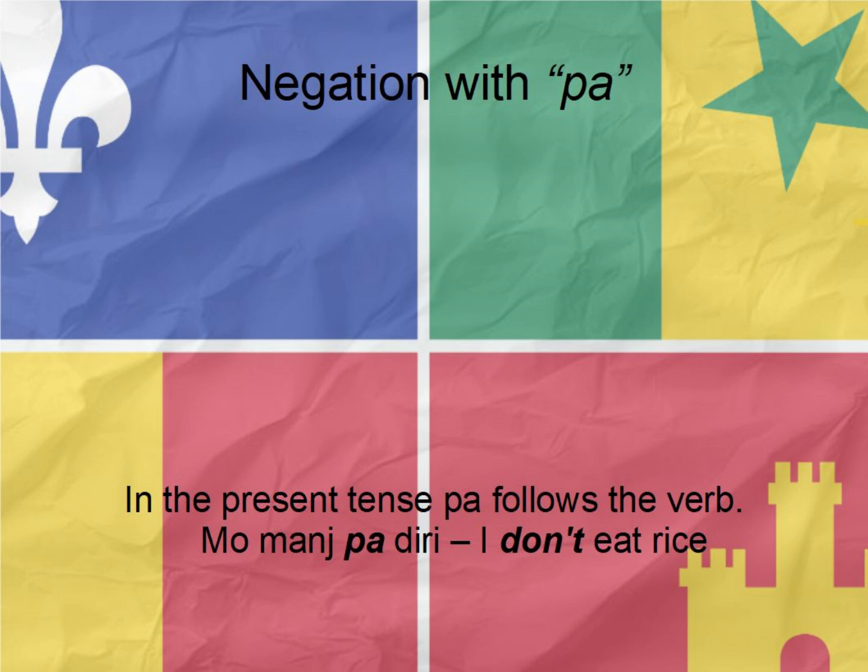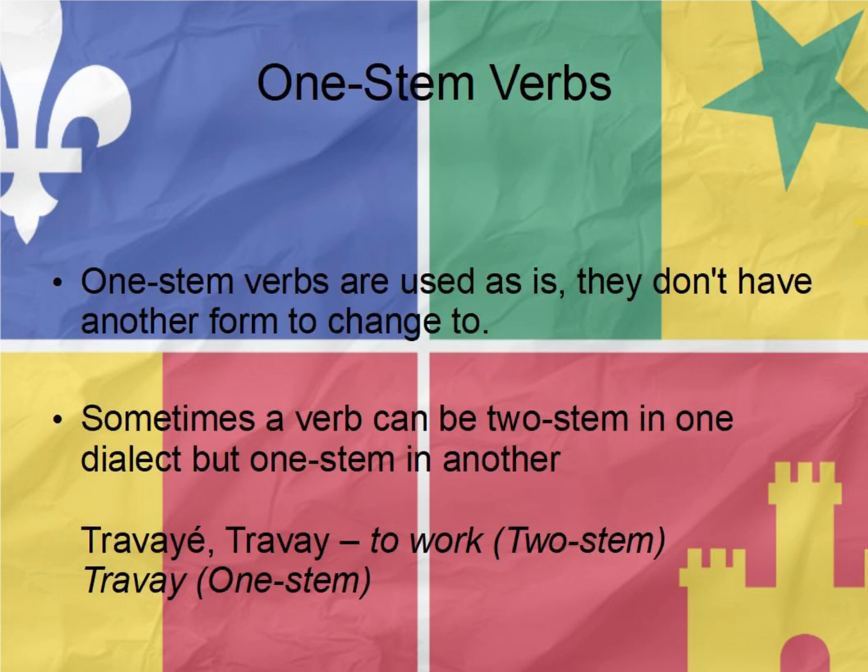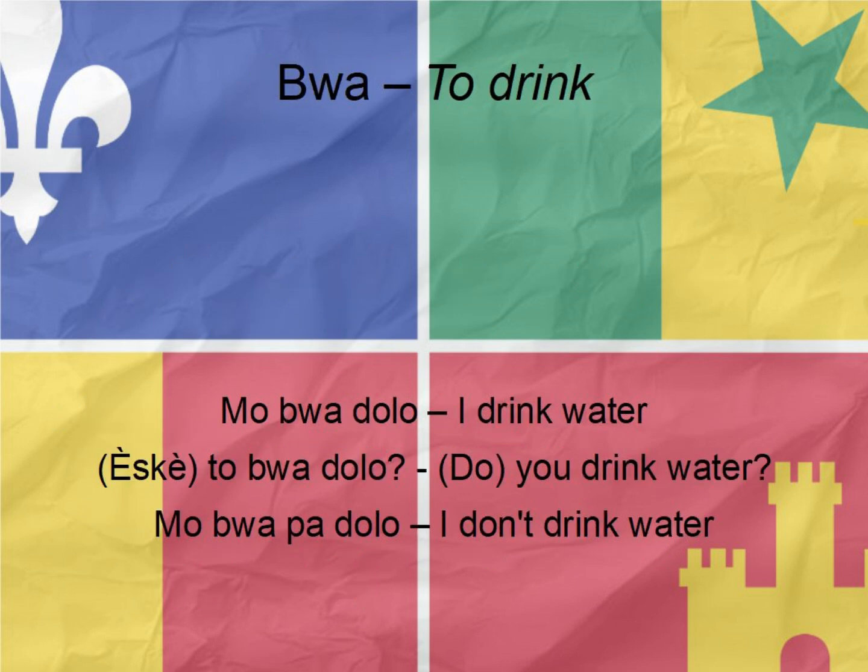So I said in the present tense, we use the short form of the verb if there is one, because in Louisiana Creole, we have two kinds of verbs, one stem and two stem. We know what to do with two stem verbs like manger. We take off the ending and we use the short form. We do everything the same with one stem verbs. The only difference is nothing changes with the verb. We use it the same way it is. There's only one form. So let's take a look with the verb boire, meaning to drink. Mo boire de l'eau, I drink water. Est-ce que tu bois de l'eau? Do you drink water? Mo boire pas de l'eau, I don't drink water.